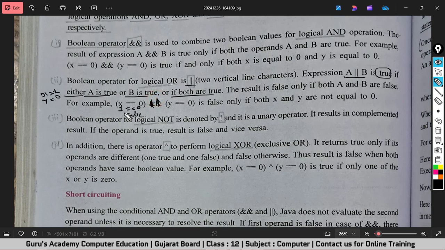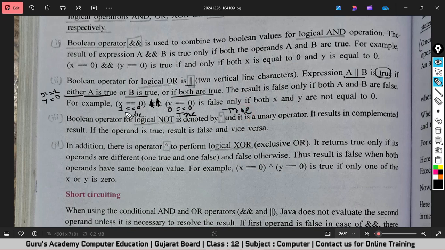So the result of the first expression is false, and now we have the value of y is 0. 0 equals to 0, the result is true. So one is false, one is true. Here you can see either A is true or B is true, or if both are true, then this will return you true. So out of these two expressions, we have got one true, right? So the final result would be true.